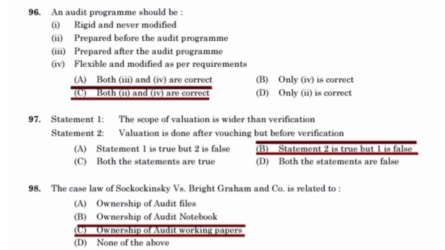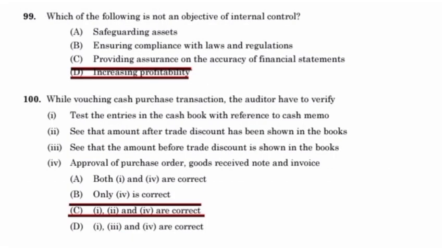Statement 1. The scope of valuation is wider than verification. Statement 2. Valuation is done after vouching but before verification. Statement 2 is true but 1 is false. Which of the following is not an objective of internal control? Increasing profitability. The objectives of internal control are safeguarding assets, ensuring compliance with laws and regulations, and providing assurance on the accuracy of financial statements.